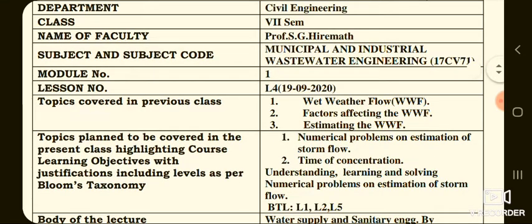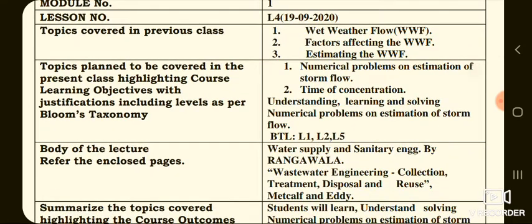Students, in the last class we discussed three topics: wet weather flow, factors affecting the wet weather flow, and how to estimate the wet weather flow, that is WWF. Today we'll discuss two topics: first, we will solve a few numerical problems on the estimation of storm flow, and also discuss another topic, that is time of concentration.